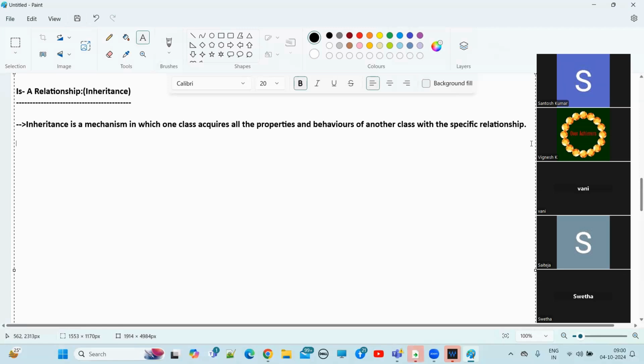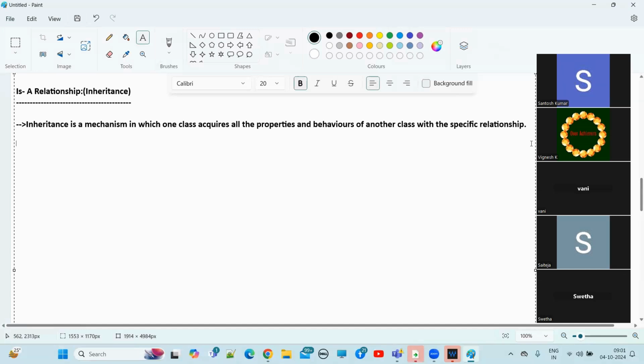Now relating it to a class: properties means member variables, behaviors means member methods, right? In a Java class. So we will get properties and behaviors into the child. Understand? As we discussed, just as we get properties and behaviors of our parents by default, in the same way the child class will get all the properties and methods which are there in the parent class.